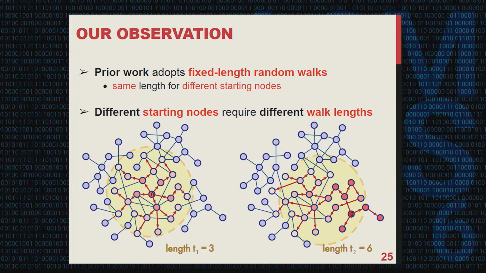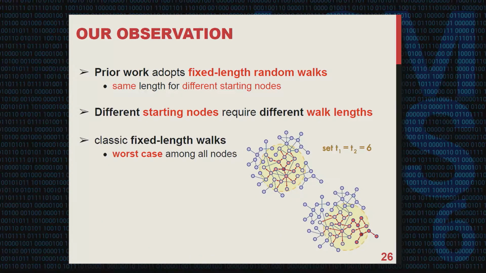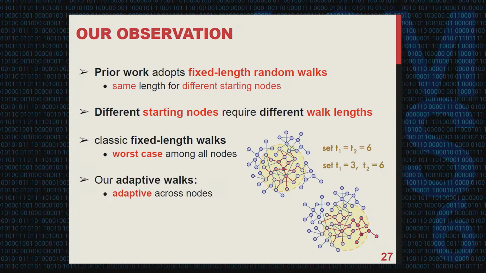To achieve almost the same impact size of the impacted area, the starting node on the right has to take a random walk of up to 6 hops. If a classic fixed-length random walk scheme is adopted, then we will choose the worst case among all nodes. In this previous example, we will choose the random walk length to be 6 to satisfy the maximum needs of these two nodes. We would like to propose adaptive random walks that take a more flexible strategy.